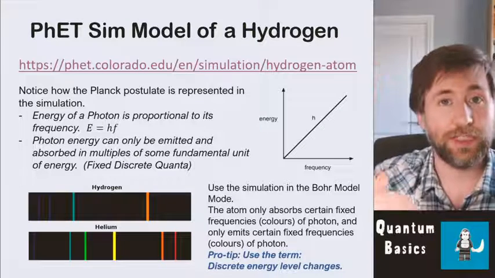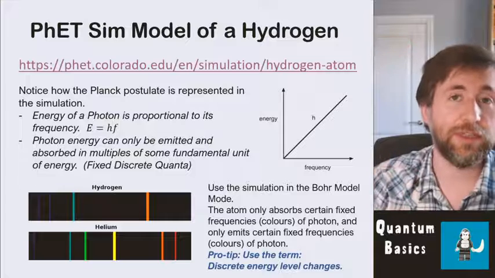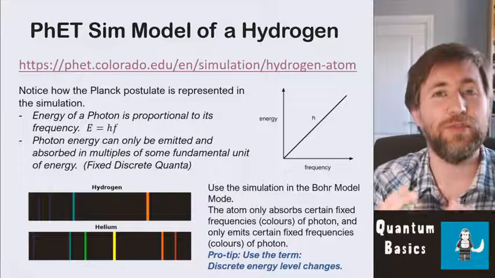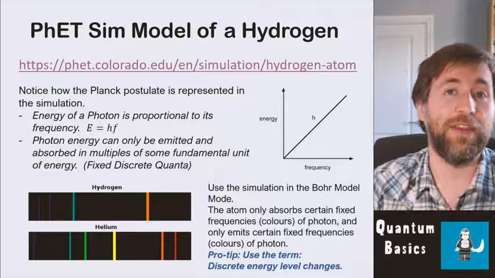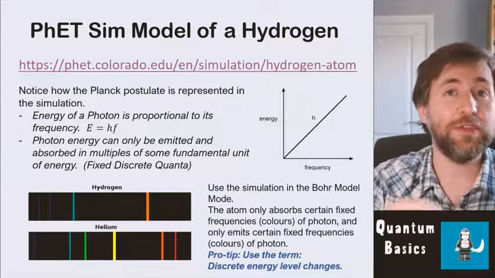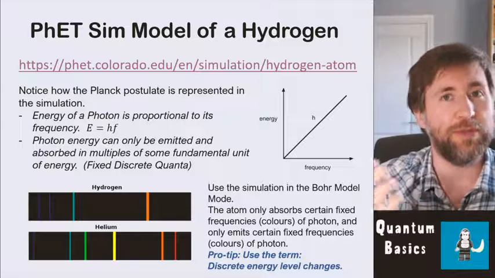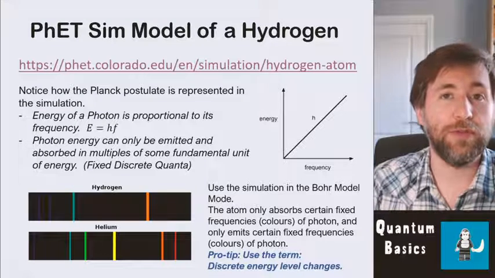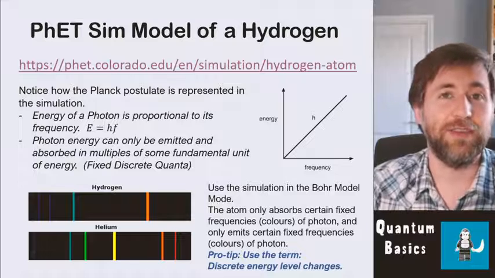When the electrons de-excite, when the electrons come down the energy levels, there are only certain fixed discrete energy level changes which are possible, and that corresponds to all of the different possible energies of photons, which correspond to the different possible frequencies of photons. We'll come back to this idea when we talk about how to describe quantum behavior in the later part of this video.